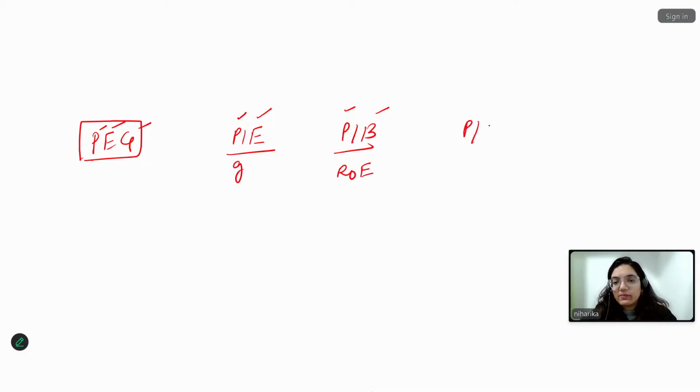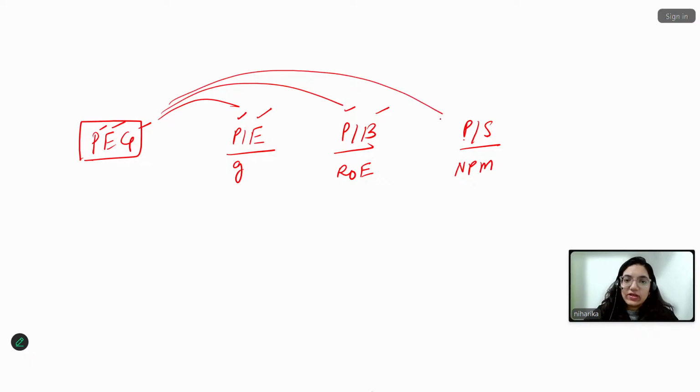And when we have the PS multiple, price to sales multiple, at that point of time you'll be taking your net profit margin. These are the three things that you have to consider, and one of the most important parts is always the price earning ratio. Okay, this is quite important.